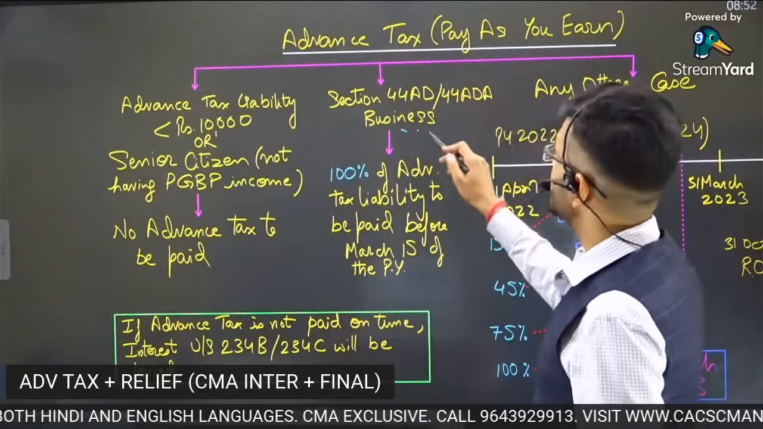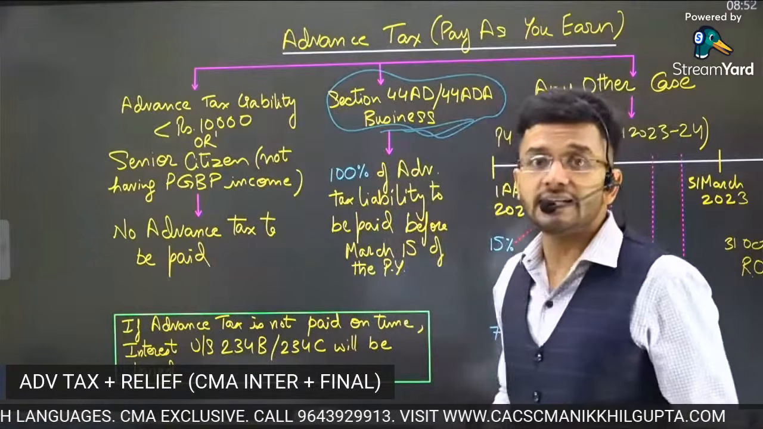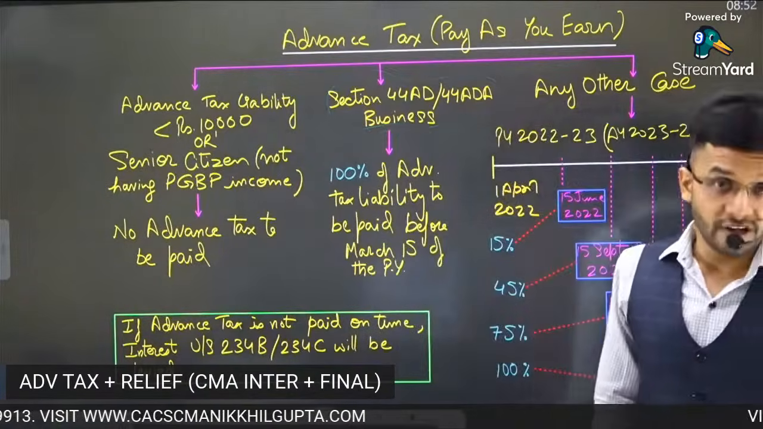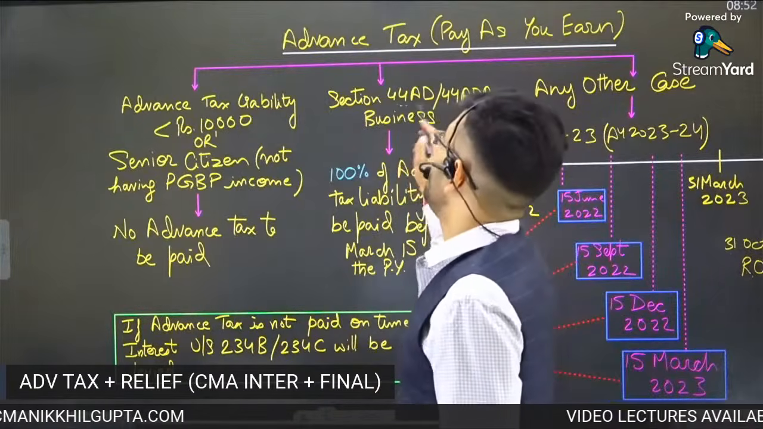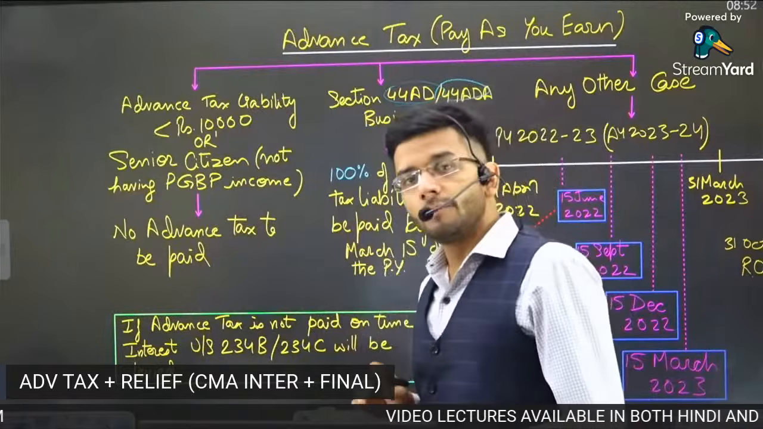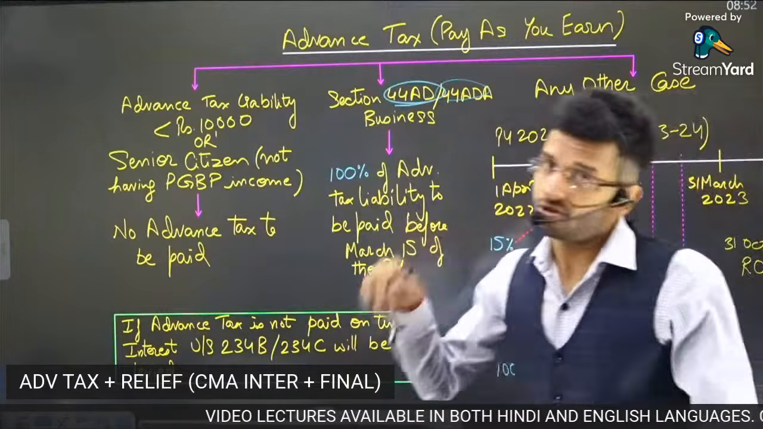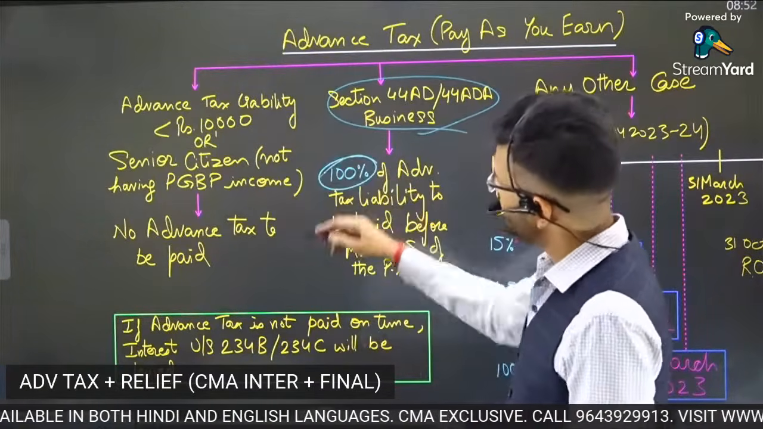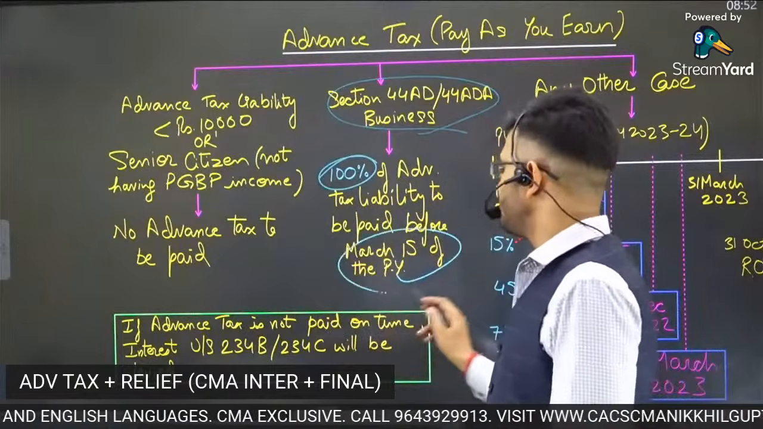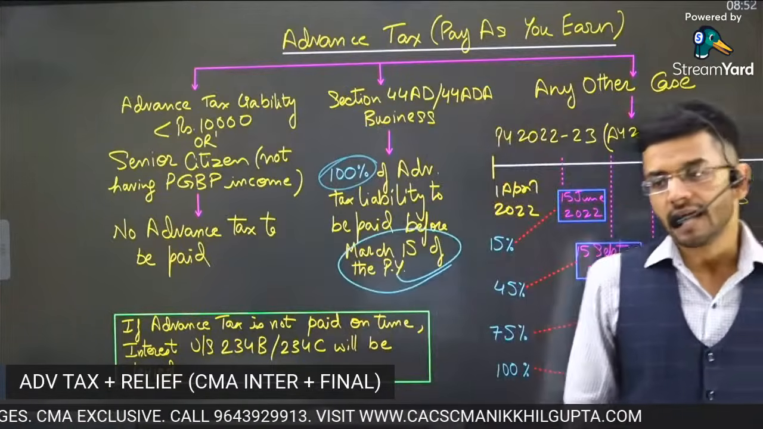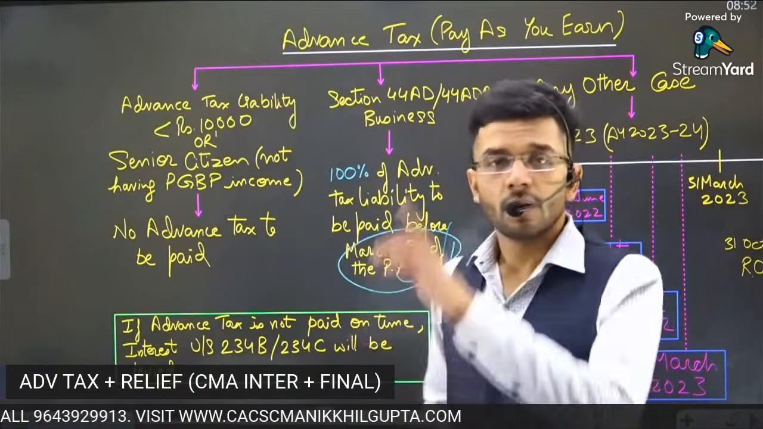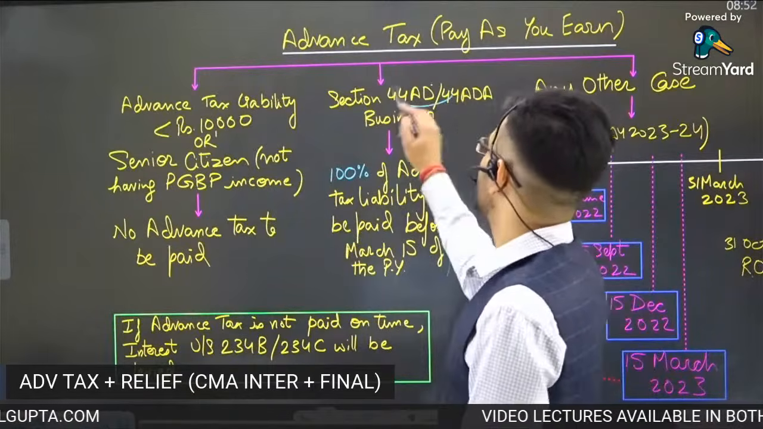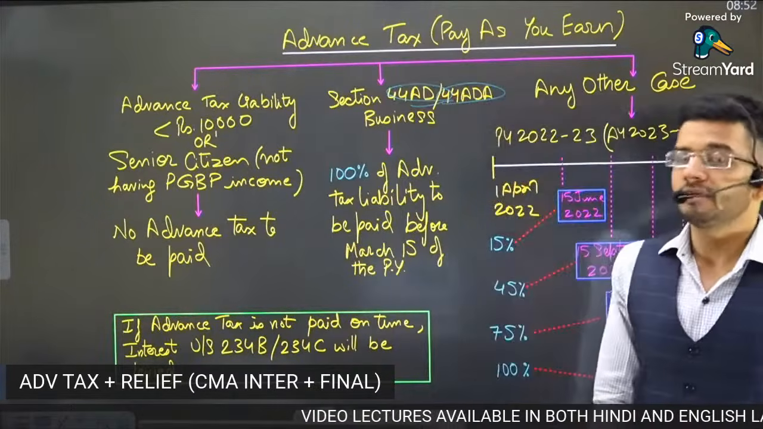Then if you are falling under section 44AD, 44ADA business, guys, this we had done in our PGBP chapter, where I had told you that if you are employed with certain specific professions or certain specific businesses, then you compute your income on an estimate basis. Presumptive taxation regime. So if you are falling under the category of presumptive taxation regime, then 100% of the advance tax is to be paid once and for all, which is 15th of March of the previous year. So advance tax in that case is paid on 15th of March once and for all. 15 June, 15 September, 15 December is not relevant for a person who is covered under 44AD and 44ADA presumptive taxation regime.